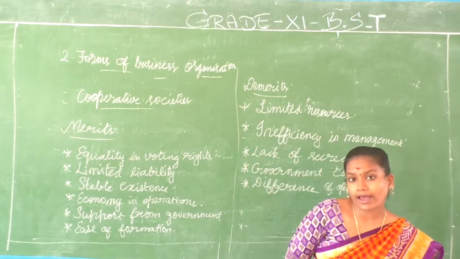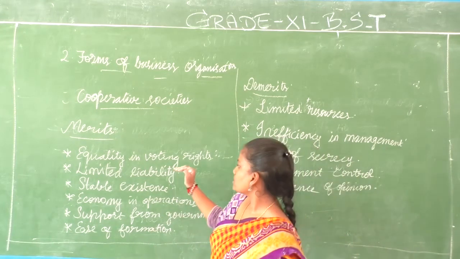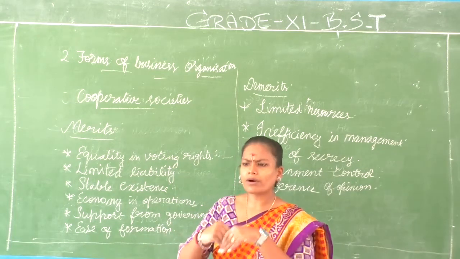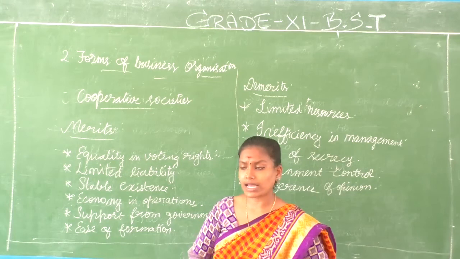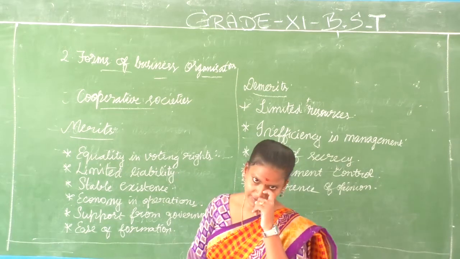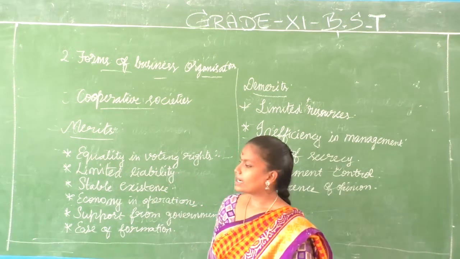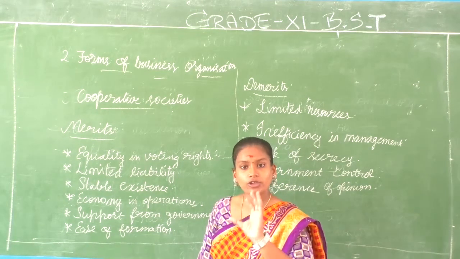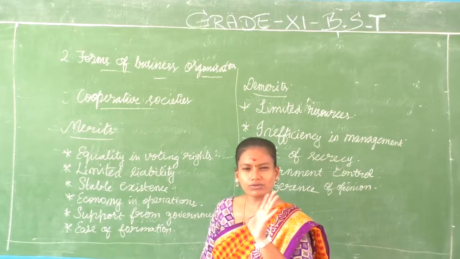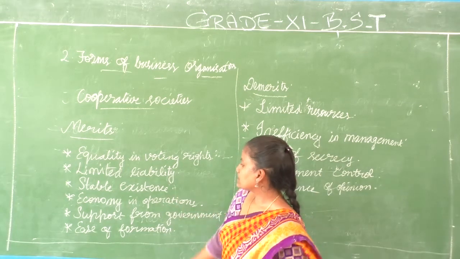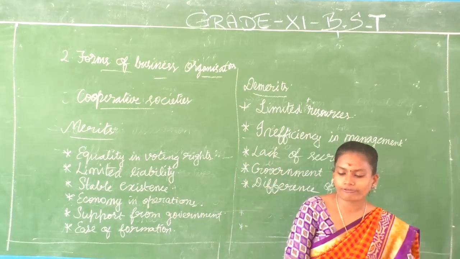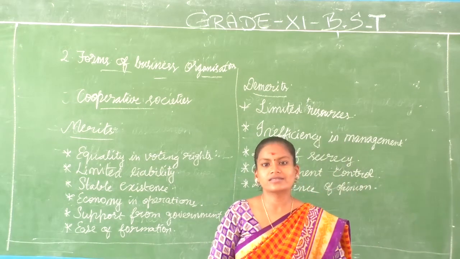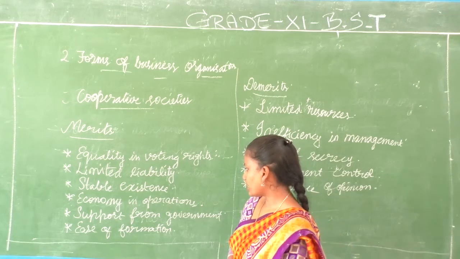Okay, so what are the merits of cooperative societies? It has equality in voting rights. Whatever amount you have invested as capital, you get the voting rights. One man, one vote. Limited liability. The members have limited liabilities. For whichever amount you have the shares, that much amount of liability you have. Then stable existence. The entry and exit of any member, the death of any member will not affect the existence or the continuity of the society.